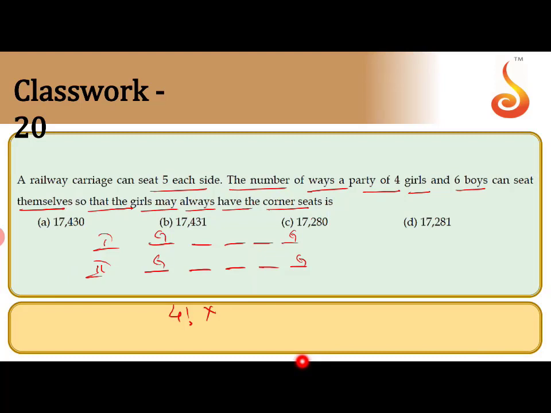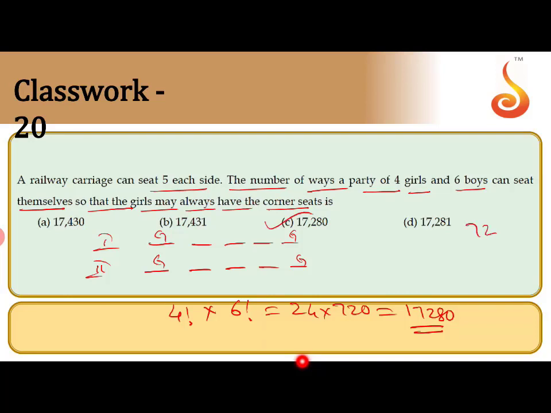Second job: how many are left? 6 left. How many boys are there? 6. They can be accommodated in 6 factorial ways. That means 4 factorial is 24, 6 factorial is 720. You can multiply to get the answer as 17280.